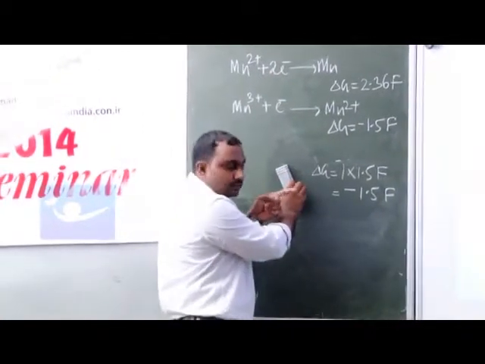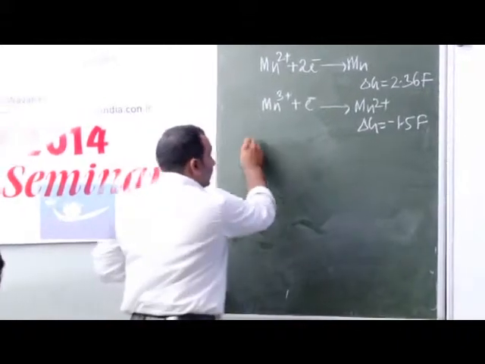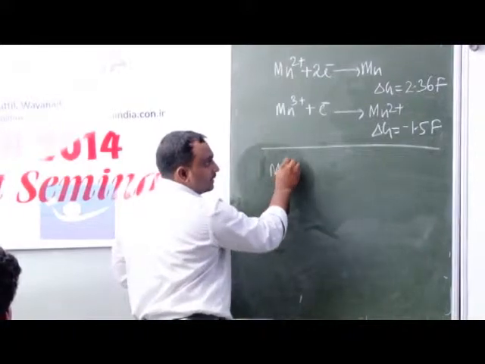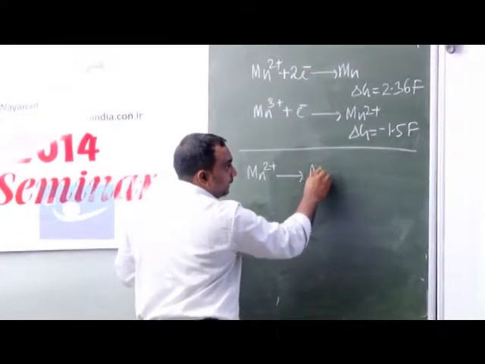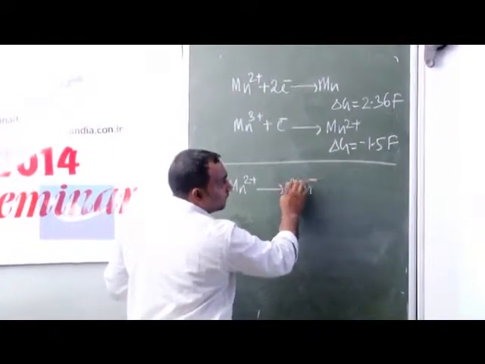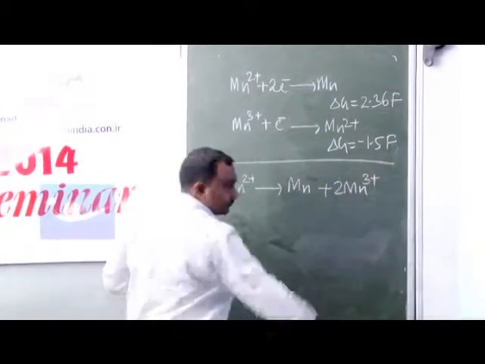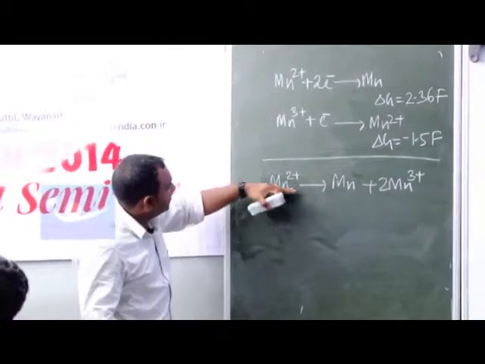Is it right? Then you have to get an equation which is Mn2 plus gives Mn plus 2 Mn3 plus. So how do you extract this equation from this?